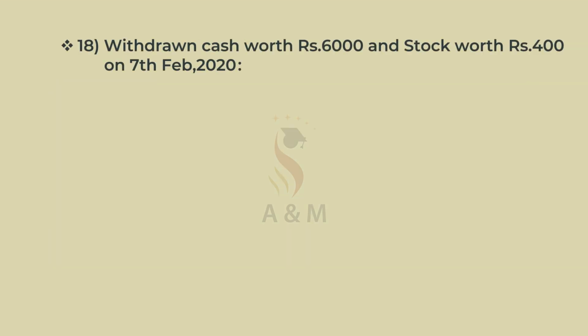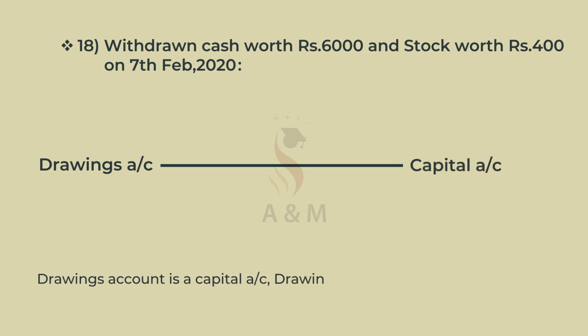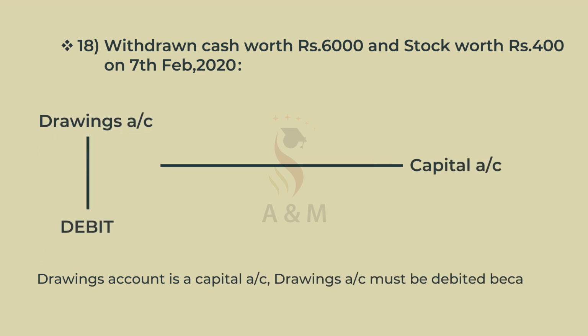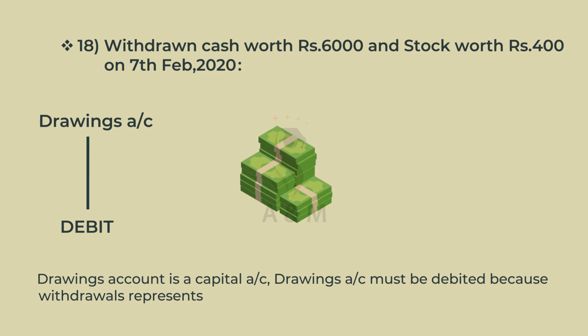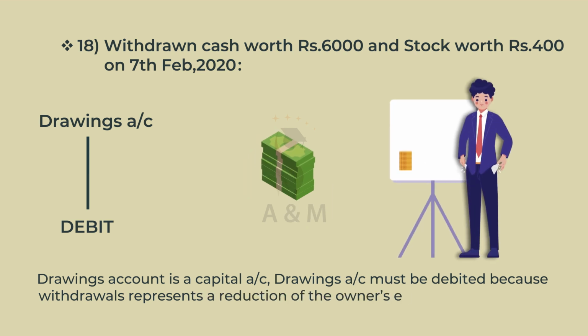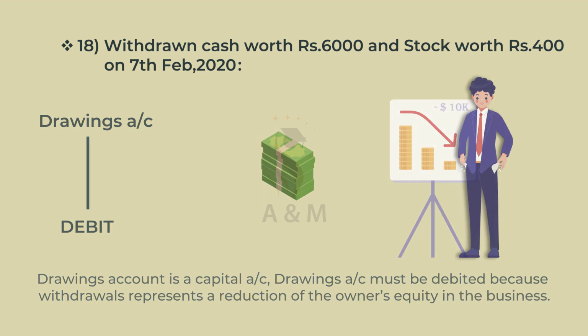18th. Withdrawn cash worth ₹600 and stock worth ₹400 on 7th Feb 2020. Drawings account is a capital account. Drawings account must be debited because withdrawals represents a reduction of the owner's equity in the business.